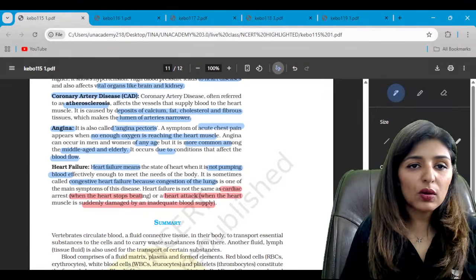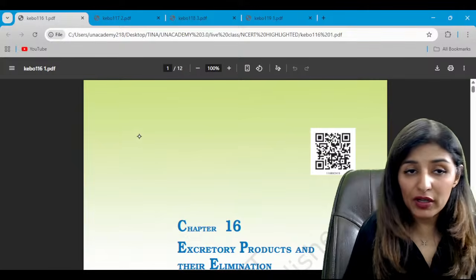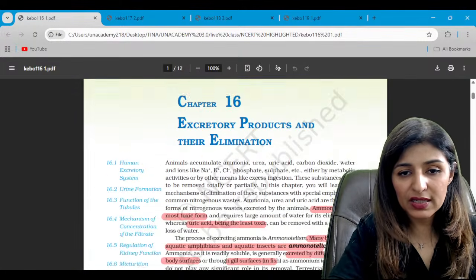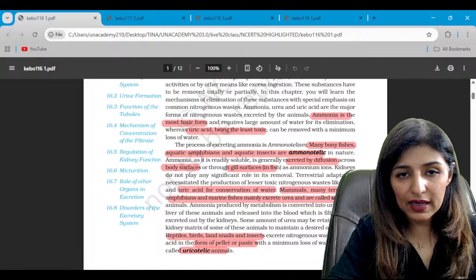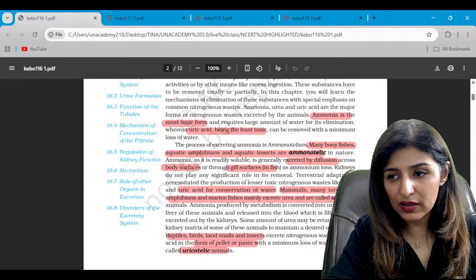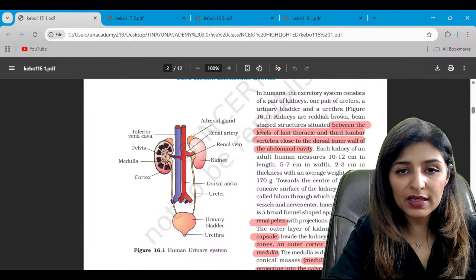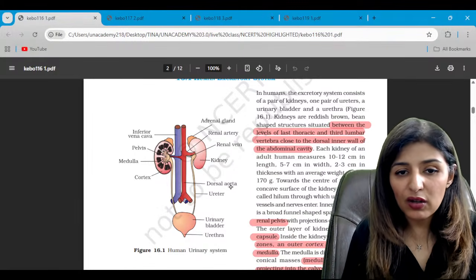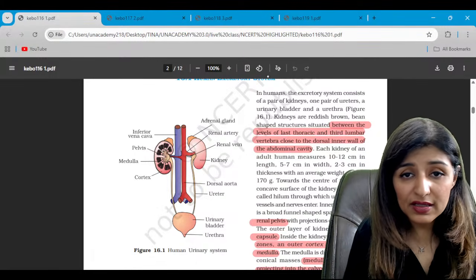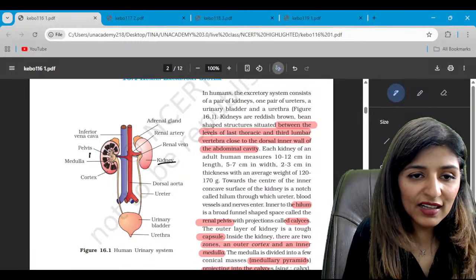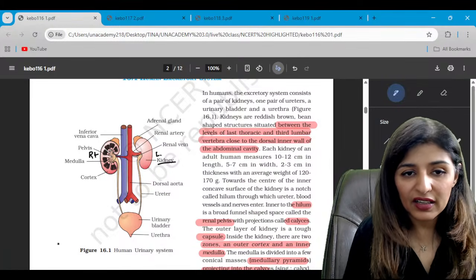So guys, with this, all the diagrams of body fluids and circulation are also done. Moving on to the next chapter, which is excretory products and their elimination. See here, this is the human excretory system comprising the kidneys, I mean, 1 pair of kidneys, 2 kidneys. This is the right kidney and this is the left kidney, right?